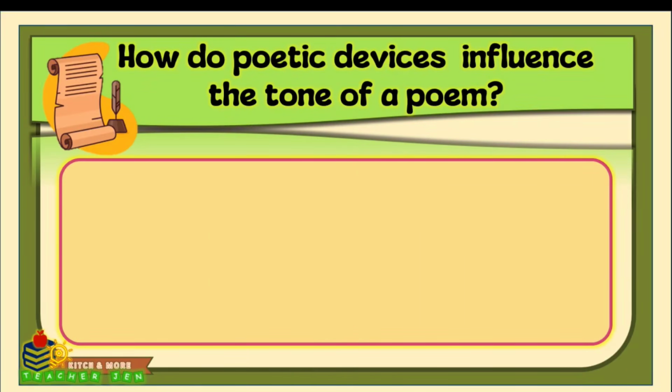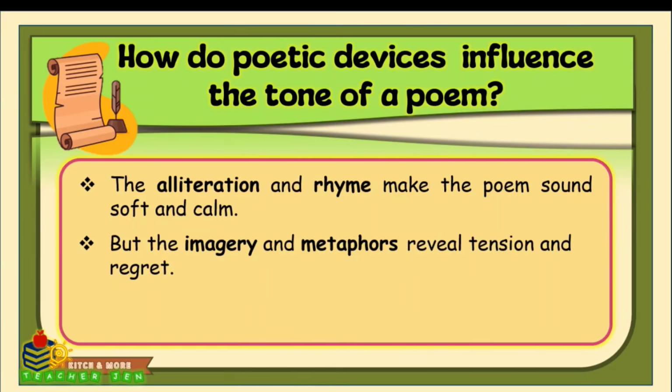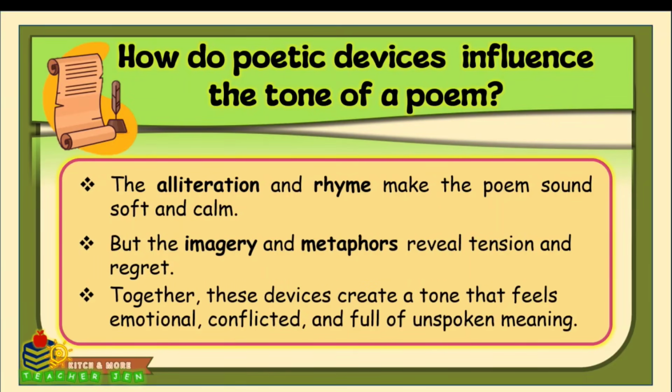Now, let's connect all of this to the poem's tone, the overall feeling or attitude of the speaker. The alliteration and rhyme make the poem sound soft and calm, but the imagery and metaphors reveal tension and regret. Together, these devices create a tone that feels emotional, conflicted, and full of unspoken meaning.